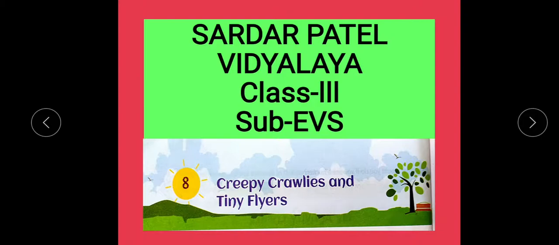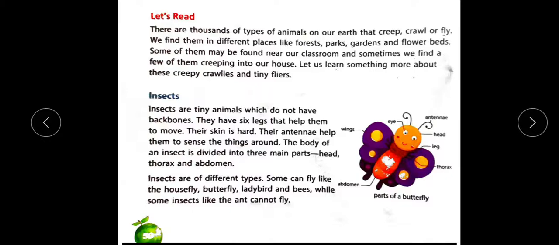Some of them may be found near our classrooms or our home, right? So among all these different types of animals, creepy crawlies or tiny flyers, we have three types, right? Insects, reptiles and worms. So today we will discuss insects, okay?